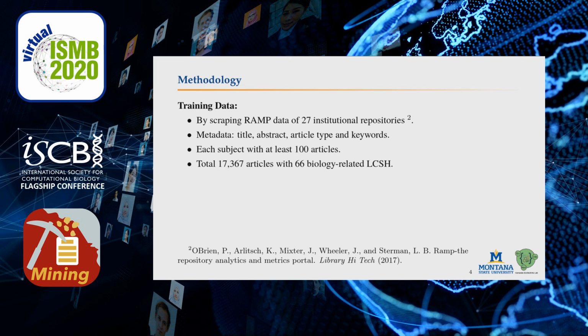We filter out the biology-related subjects by retaining the concept biology and its descendants in the LCSH tree. Finally, we filter out the subjects that have at least 100 articles. Our dataset contains about 17,000 articles with 66 biology-related LCSH.